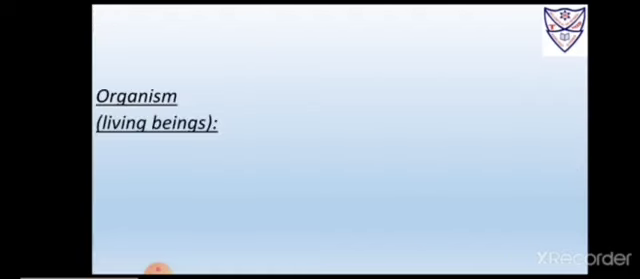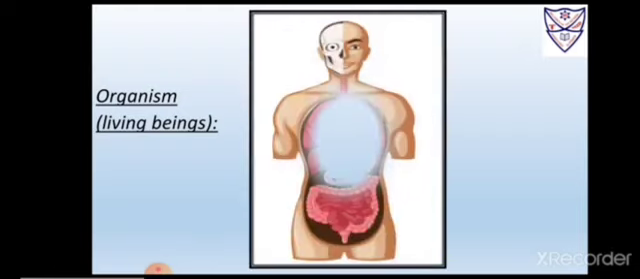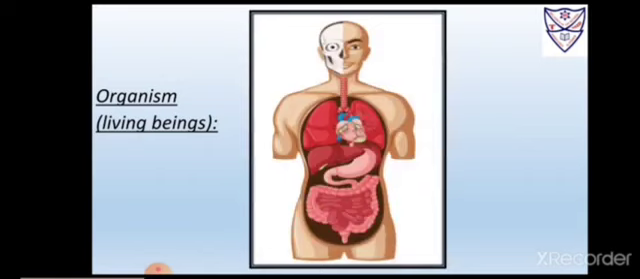Organism. An organism or a living being is made up of different organ systems. Here is the picture of our human body. You can see that different organ systems are connected with each other to perform various functions in a human body.